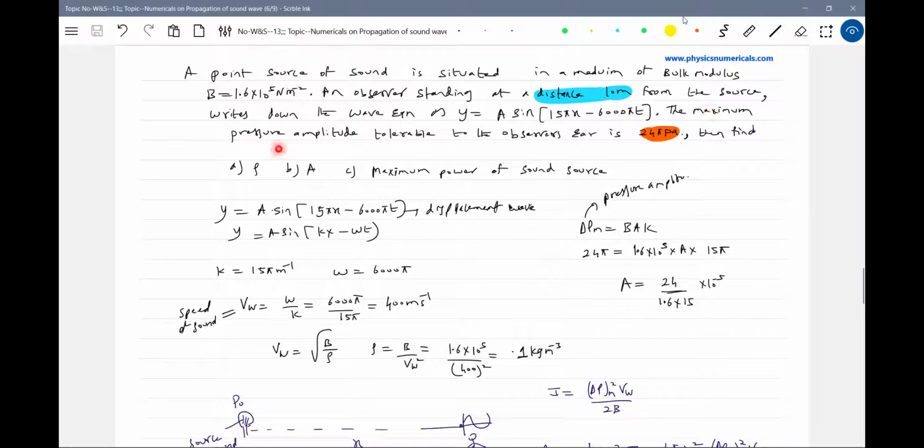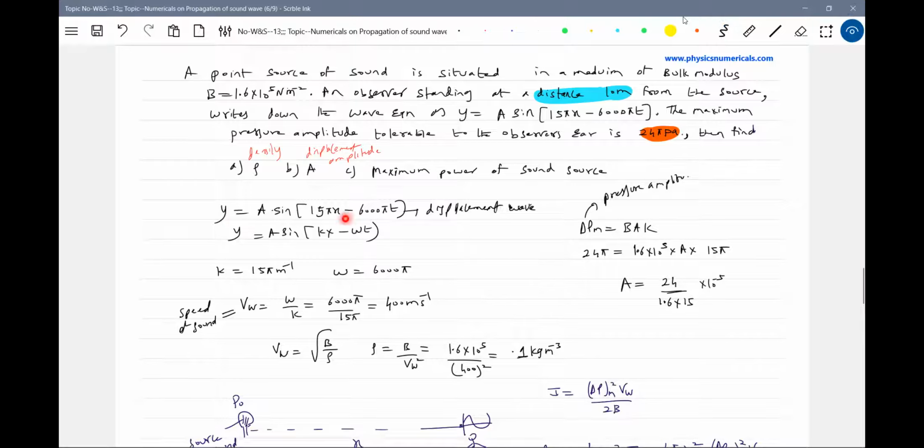The maximum pressure amplitude tolerable to observers here is 24 pi Pascal. Then find the density of the medium, the displacement amplitude, and the maximum power of the sound source.